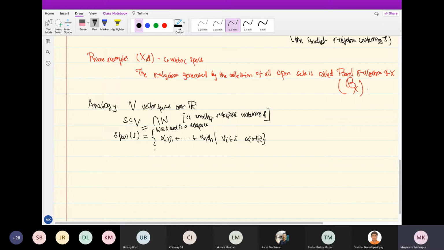But then you also figure out that I can write it in another way: as all finite linear combinations of elements coming from S. How do I check this is the same as that? Well, any subspace that contains S will have to contain all the linear combinations, so the span will have to contain all of this. On the other hand, this collection itself is a subspace, because you can take the sum of two of them, and so on. So this is the smallest subspace that contains S. So there is this external description and internal description, as I will call them.